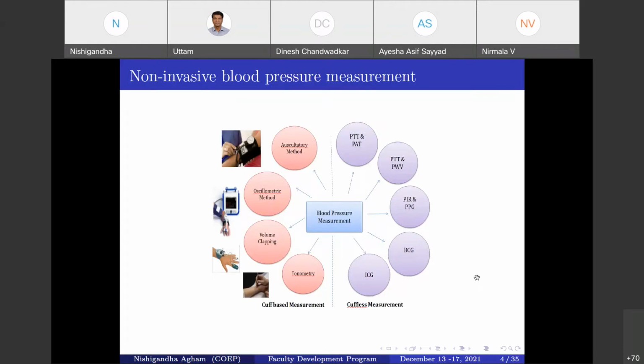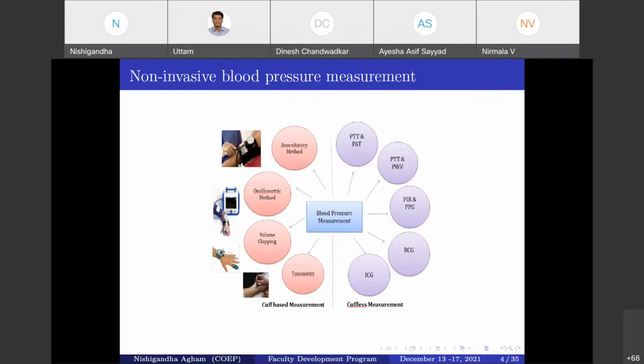Now, how do we use these physiological signals for the estimation of BP? The key features of these signals include PTT, the pulse transit time; PAT, the pulse arrival time; and pulse wave velocity. Many researchers have used simple mathematical modeling of PTT and pulse wave velocity for BP estimation.